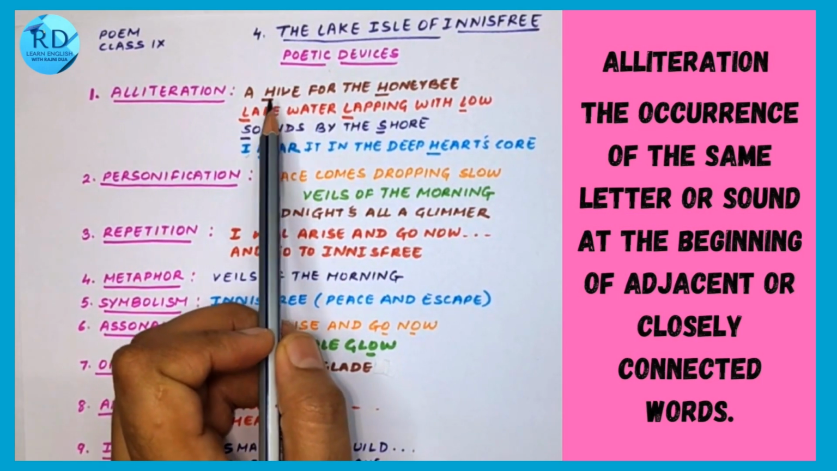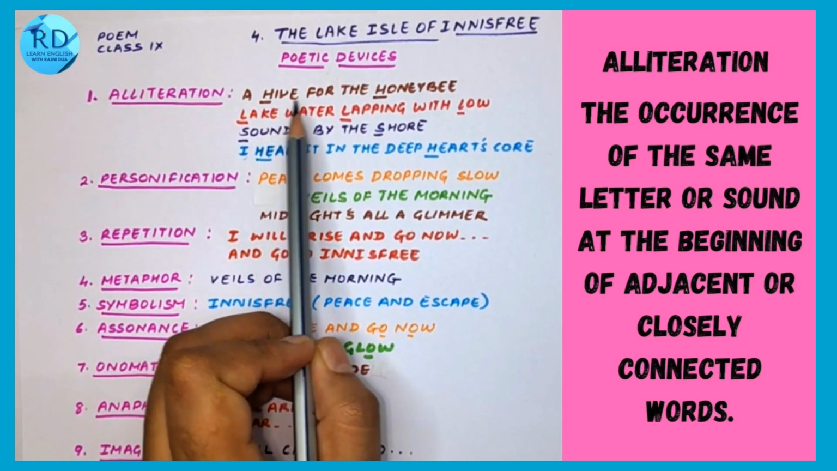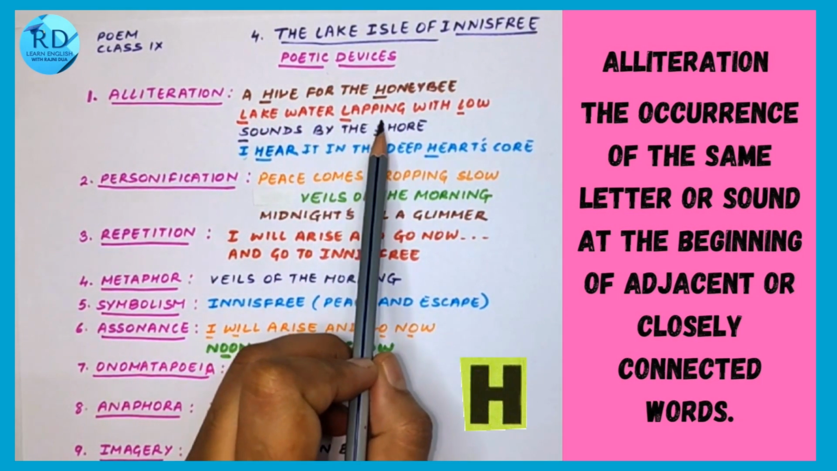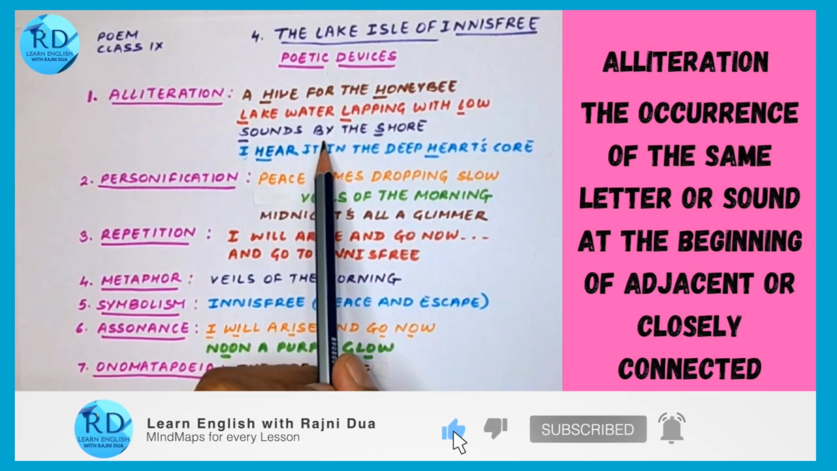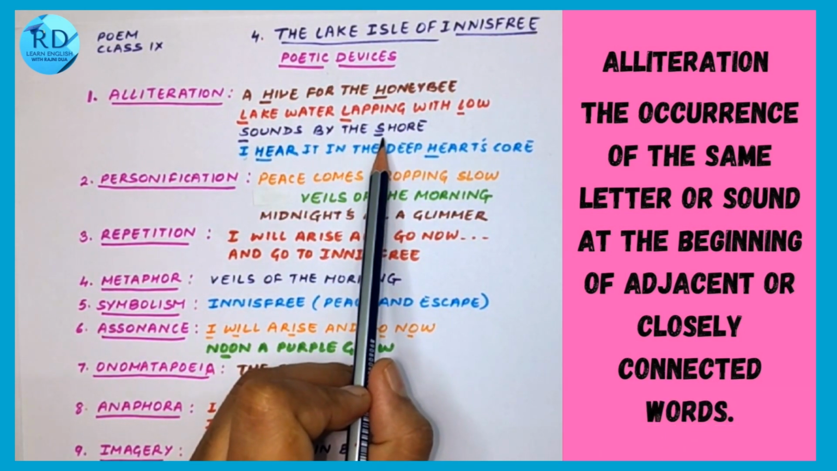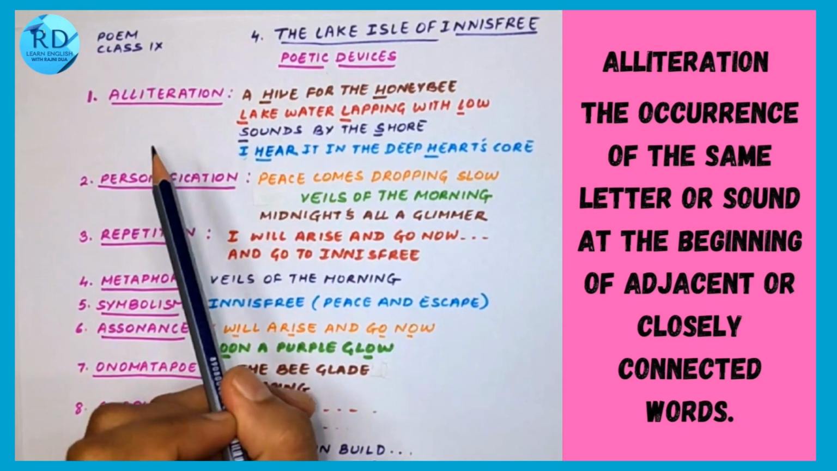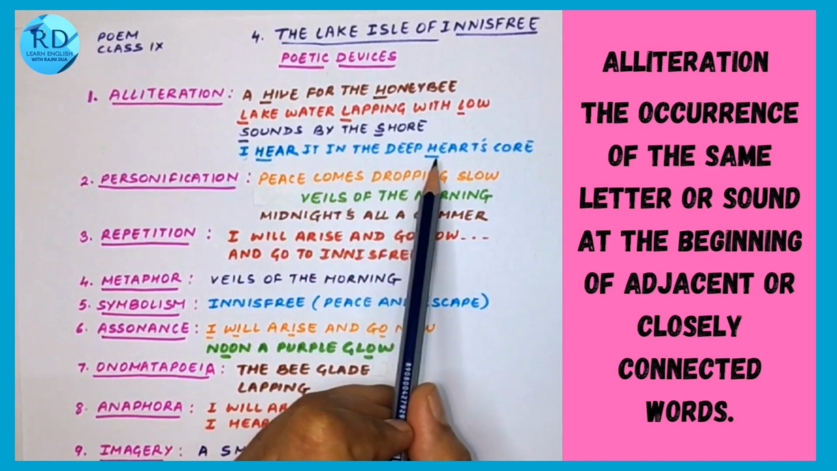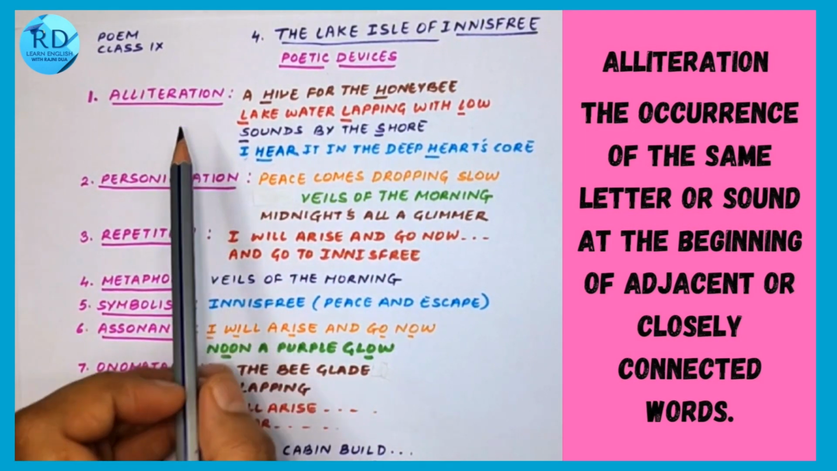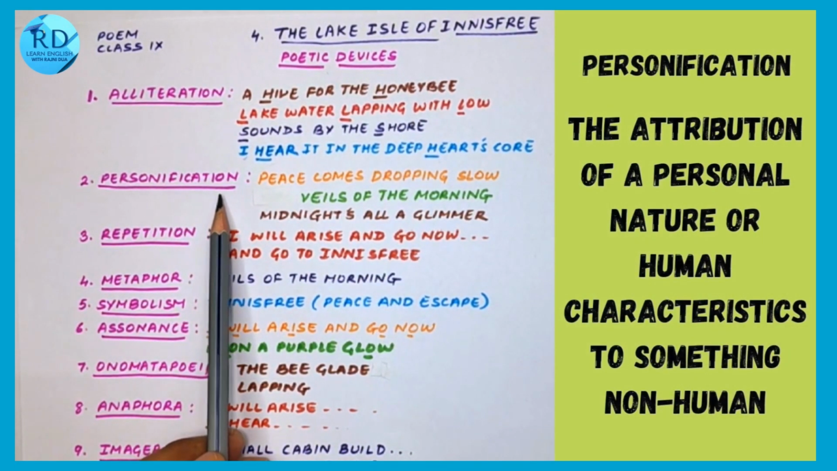For example, here, "a hive for the honeybee", H is being repeated. "Lake water lapping with low", L is getting repeated in all three. "Sounds by the shore", so S is repeated. So whether a letter or a sound gets repeated. "I hear it in my heart's core", so H is getting repeated. So, this is alliteration.